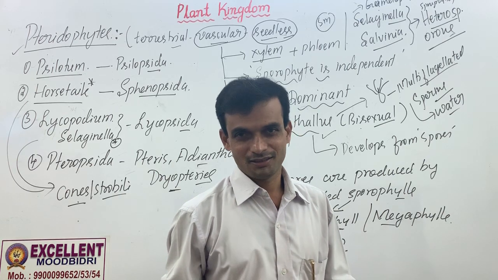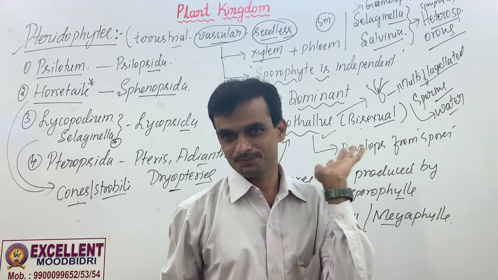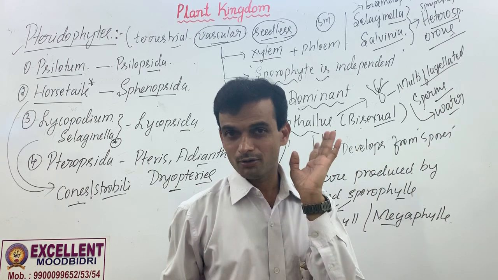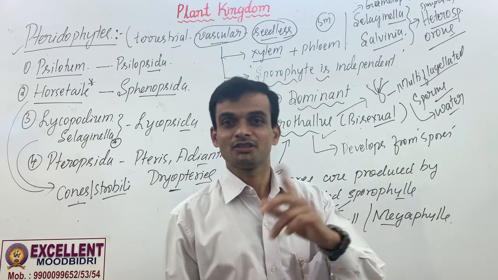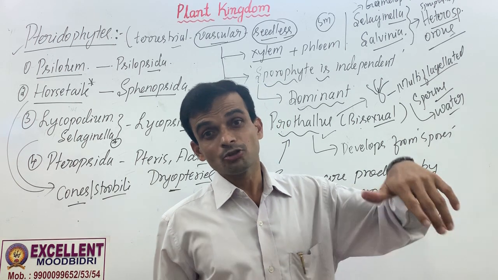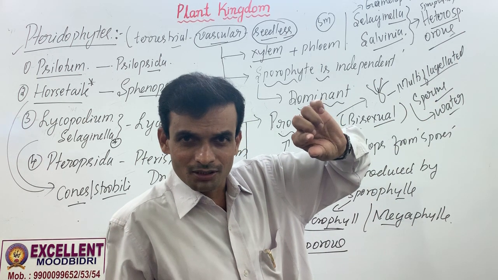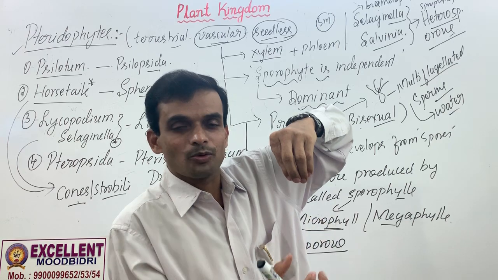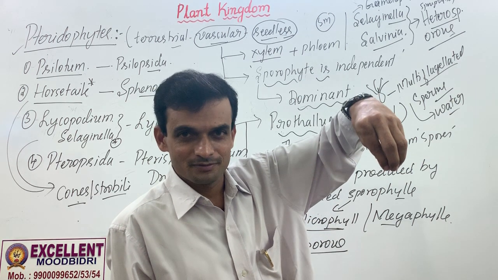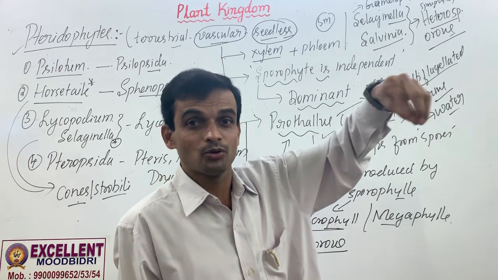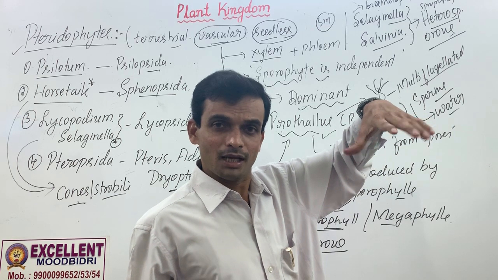In bryophyte, sporophyte depends on gametophyte. Correct. In pteridophyte, gametophytes and sporophytes are independent stages. One doesn't depend on the other one. In gymnosperm and angiosperms, it is reverse. Gametophyte is short-lived and that is inside the sporophyte. Pollen grain is inside. Ovule is inside the sporophyte. It means ovule and pollens, they are gametophytes. They do not have independent stages.